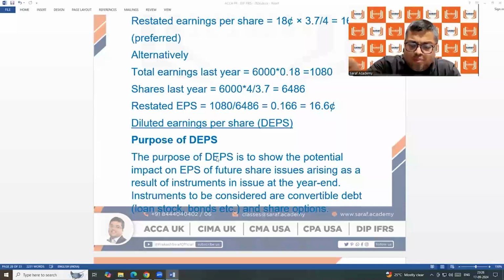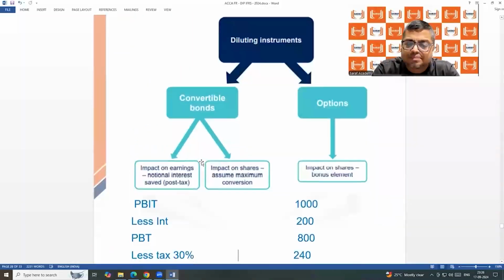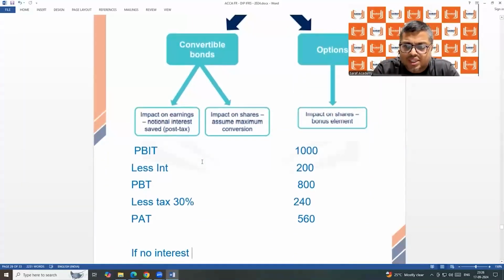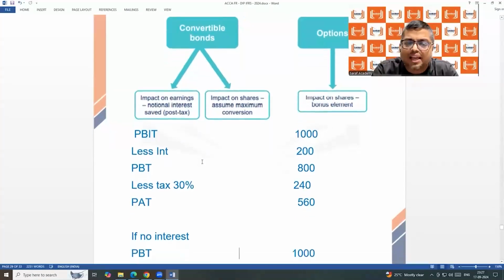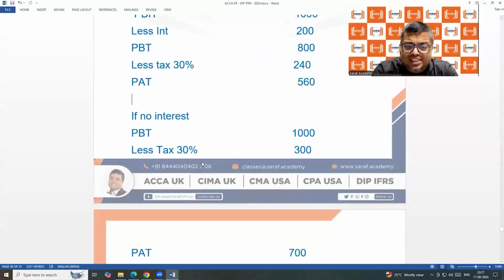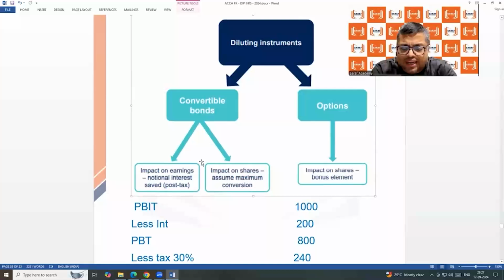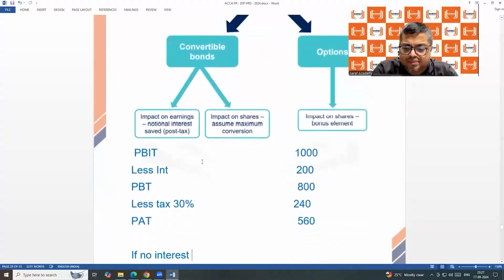In case of ESOP and warrant, no effect on the numerator. Only the denominator free shares. But in case of convertible debenture, there will be an effect on the numerator also. The interest will not be there, because the company is paying interest, but when they are given shares, there will not be any interest. So that interest calculation part I have explained through an example here.